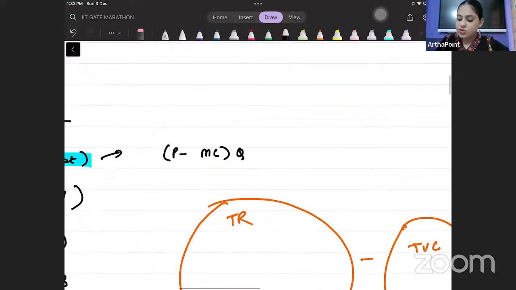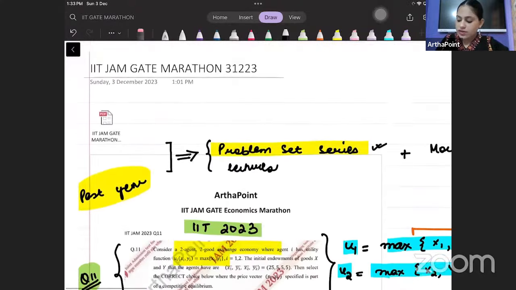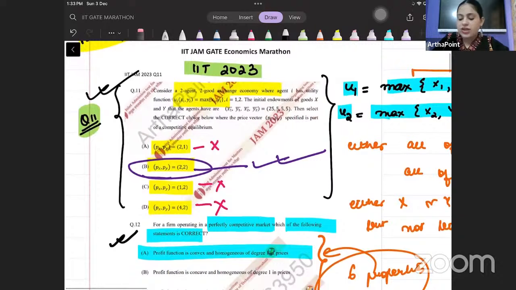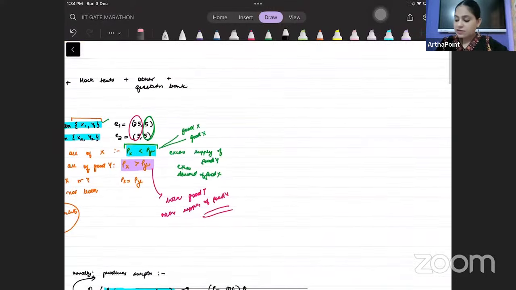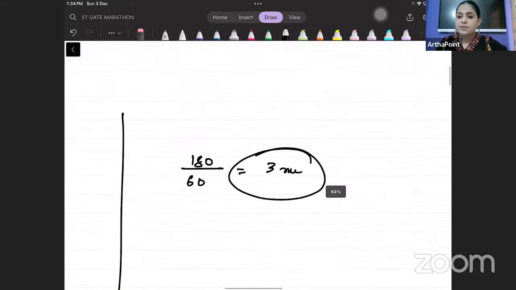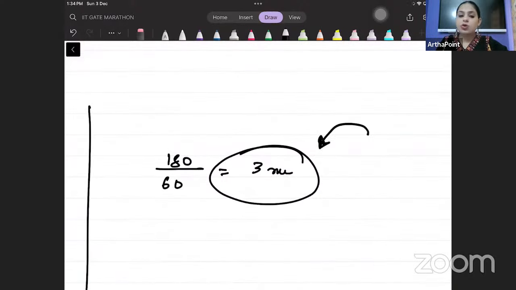Just for example, in the first question, instead of solving it quickly, I know that many students will write 3 pages. Let Px be 1, let Py be P, take numerator price, then wealth, then we will solve further. This is a max function. I cannot have these as equilibrium. I will mark the right equilibrium. Time is everything in exam. Please understand, we need to do time management. We have 3 minutes per question. And that is what is important.